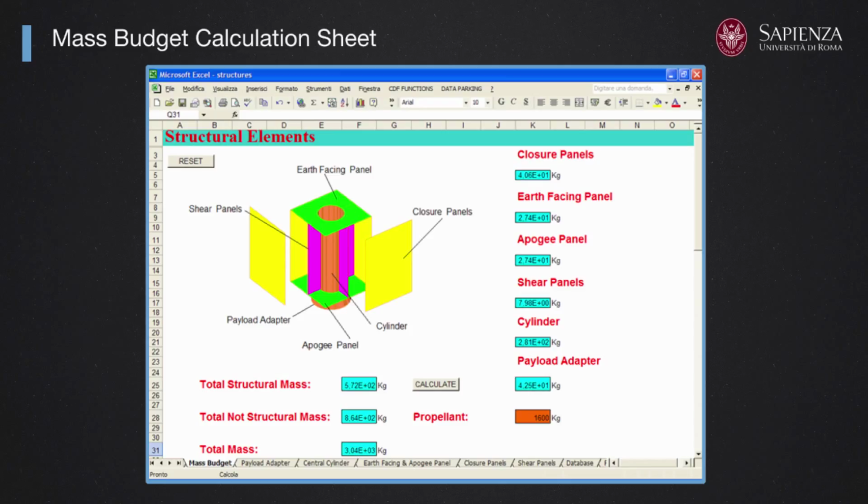You can do that for all the subsystems. Of course, the power subsystem would have different sizing criteria. The shape and characteristics of different parts will be really different, but the idea is always the same.